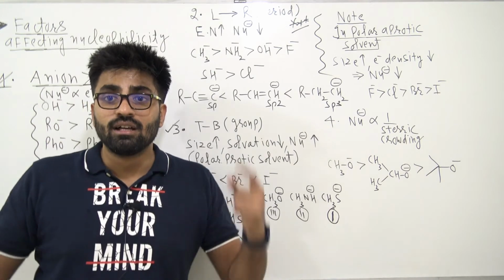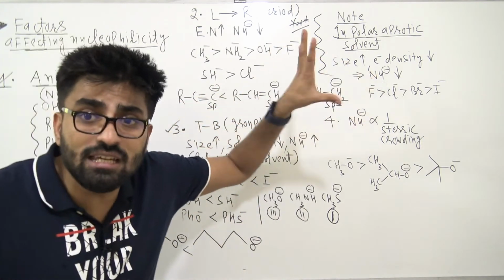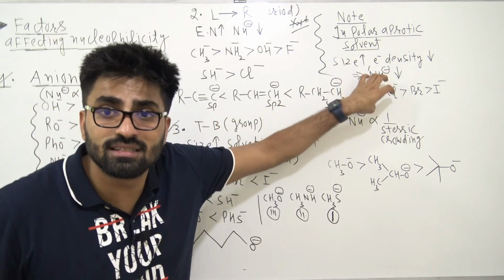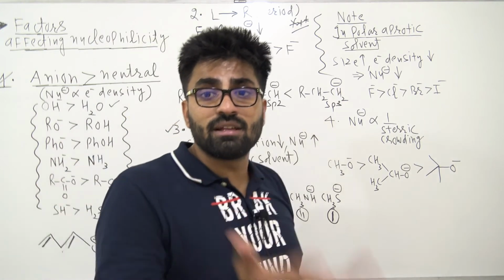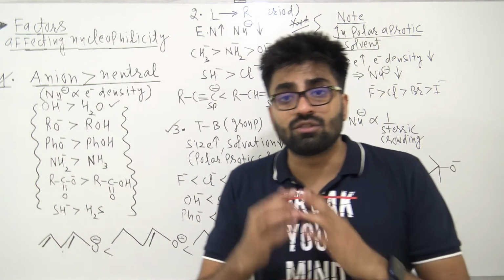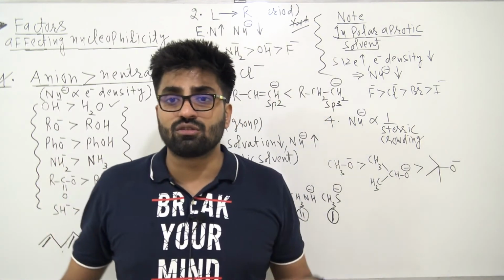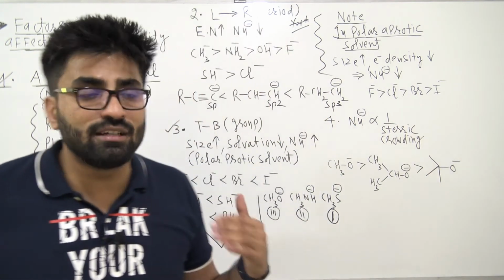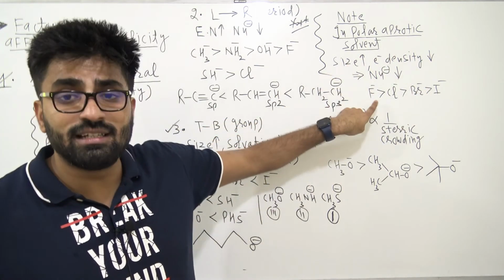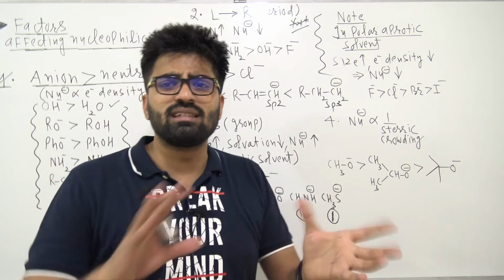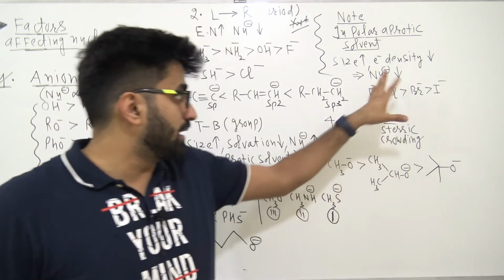polar aprotic solvent. This is why I have discussed all these things, because this is one of the most important points of this whole discussion. Make sure you keep in mind that if DMF, DMSO, or HMPA is written, solvation does not participate, so the deciding factor is electron density, and down the group electron density decreases, so nucleophilicity decreases. Here nucleophilicity and basicity become parallel, because basicity is somehow related to electron density. Understood? Very, very important.